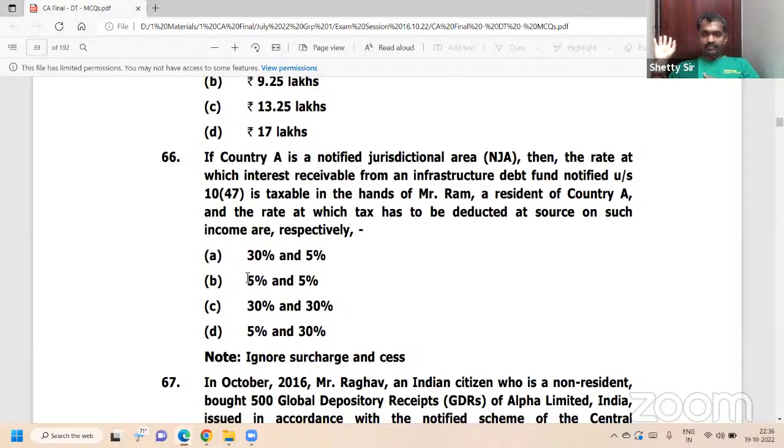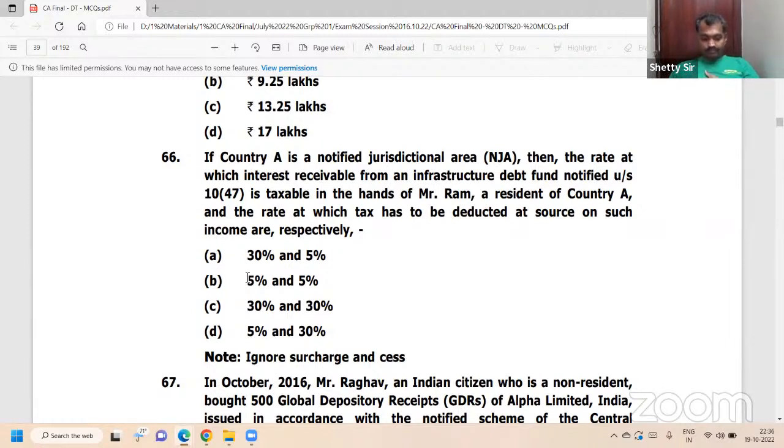TDS is 30%. It should be 30 and 5, but it is actually a stupid 5% tax rate, but TDS is 30%. Answer is D. The total tax should be deducted, sir. Why? Because there is no connection with the person there.